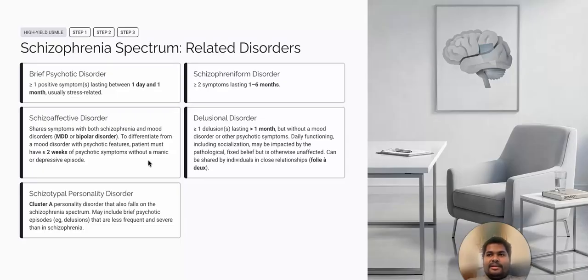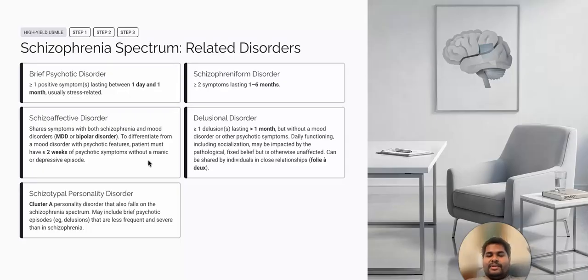But we also know there is a condition called depression with psychotic features. So how do we differentiate between schizoaffective disorder and depression with psychotic features? When you say depression with psychotic features, the person always has depression and psychotic features together.